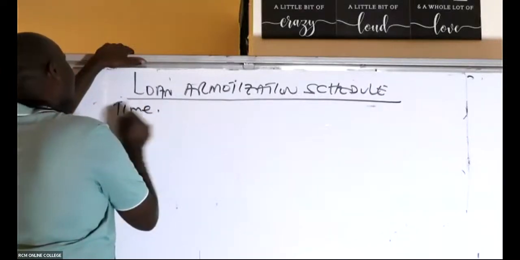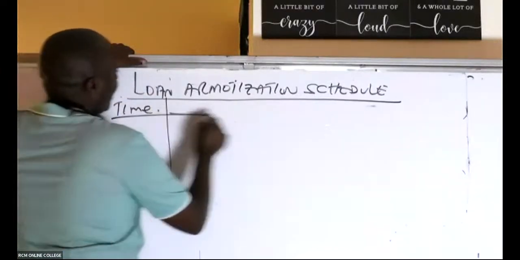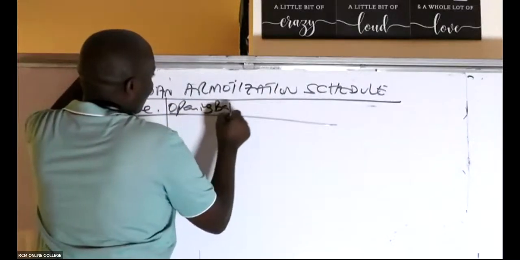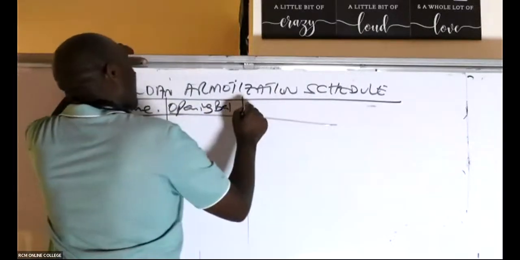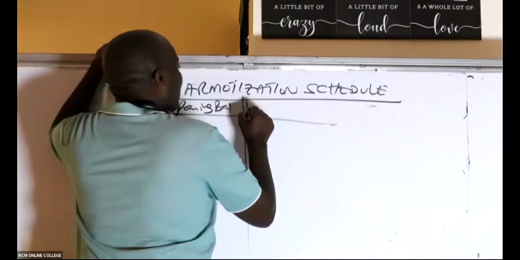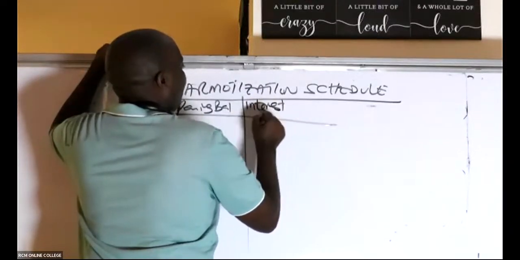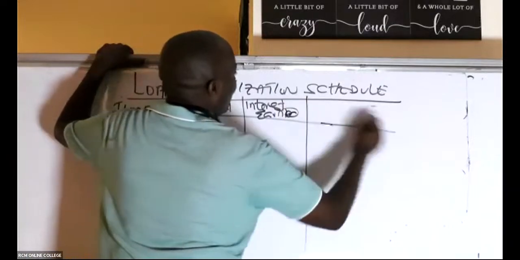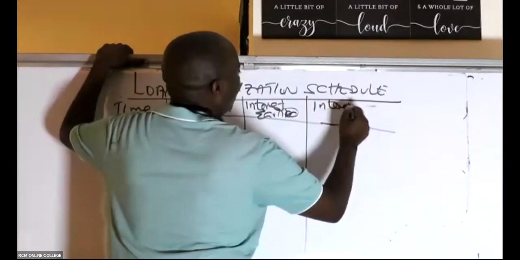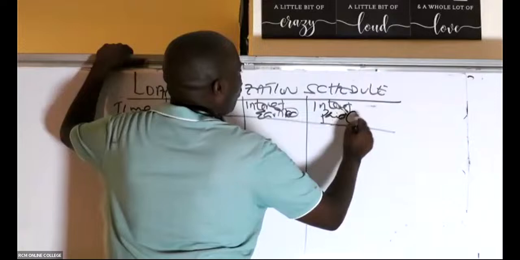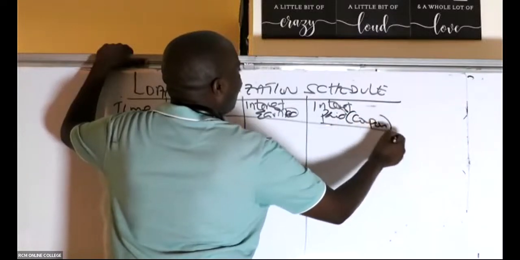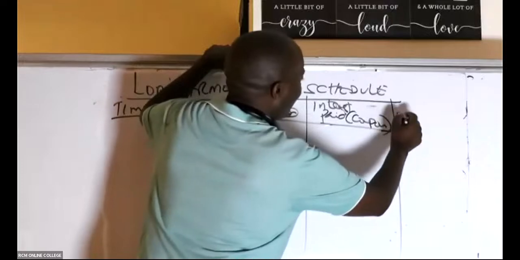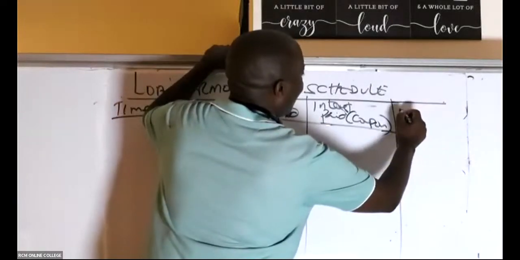Right, in this case, ladies and gentlemen, opening balance, interest, and interest paid. The coupon, normally the coupon is what is paid or received. And then we have closing.